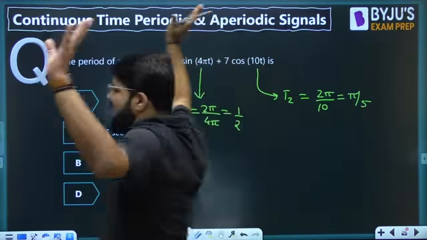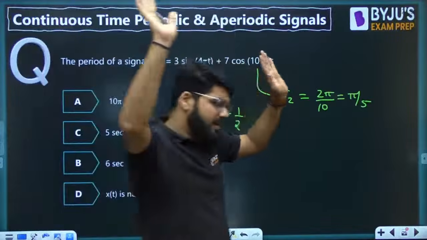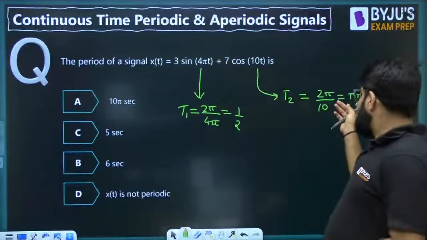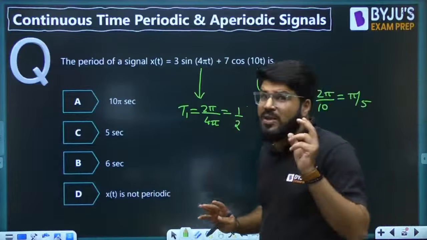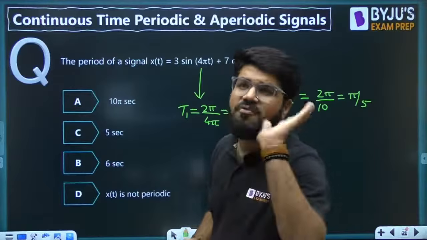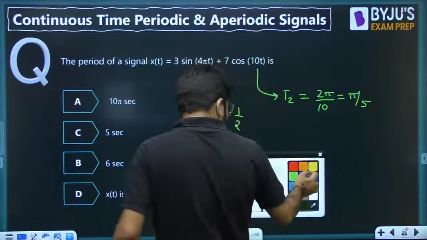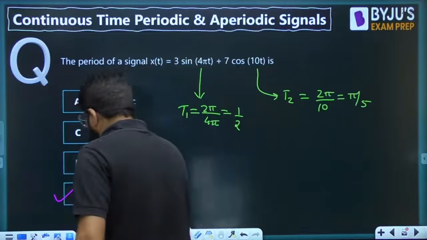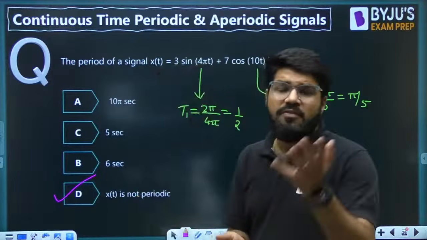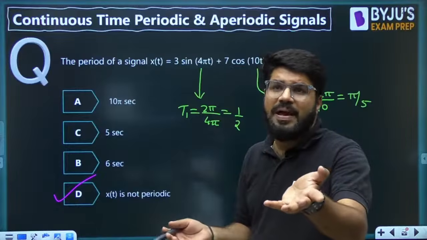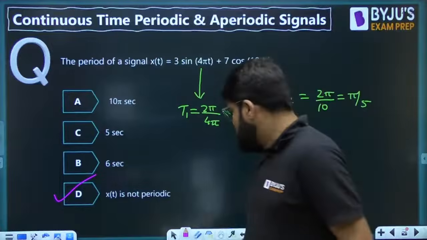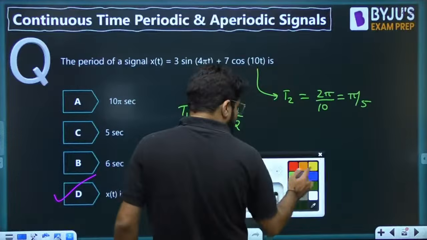Very clearly, one of them involves pi, another one doesn't involve pi. So when you divide, there will be a factor of pi, and pi is an irrational number. So the answer is going to be aperiodic. I have marked the answer. Sometimes you can just look and see that one of them contains the time period in terms of pi, another one doesn't contain pi. So when you take the ratio, eventually you have the ratio test, na?